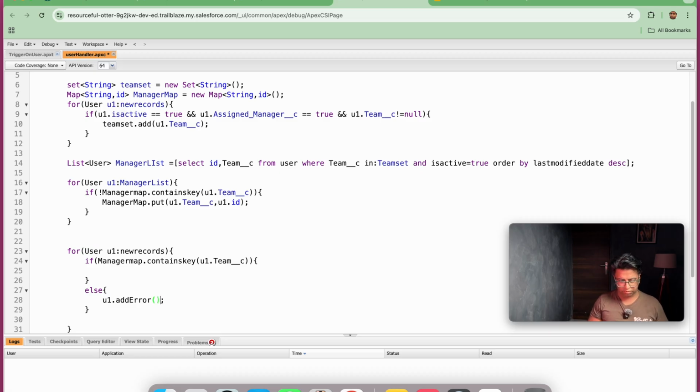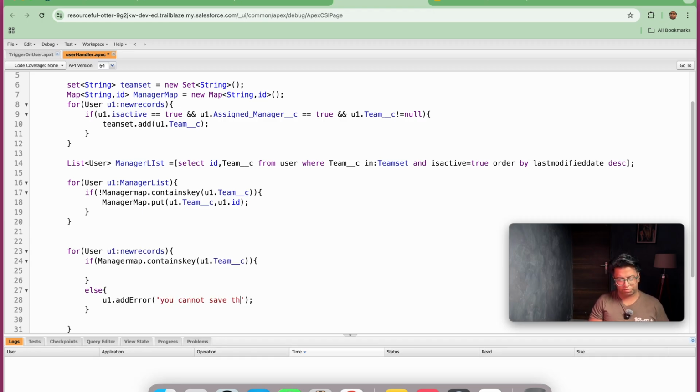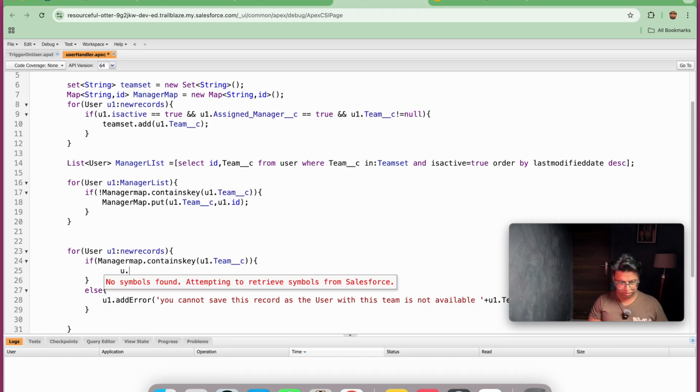You cannot save this record as the user with this team is not available, or plus I will be adding, that is u1.Team. So this is the error. Else what we will be doing, else u1.